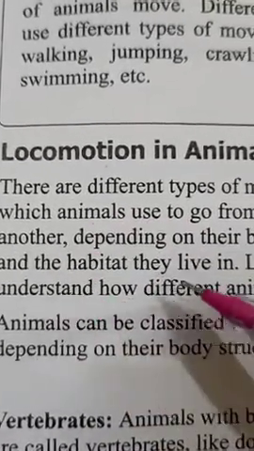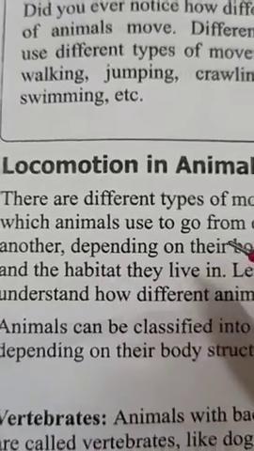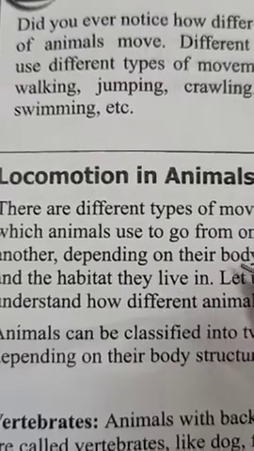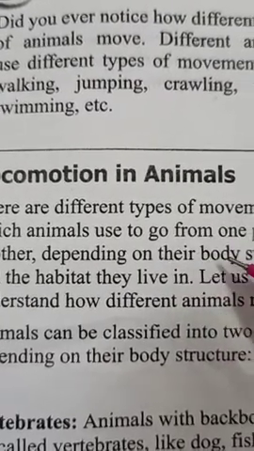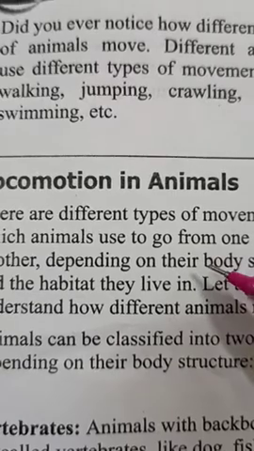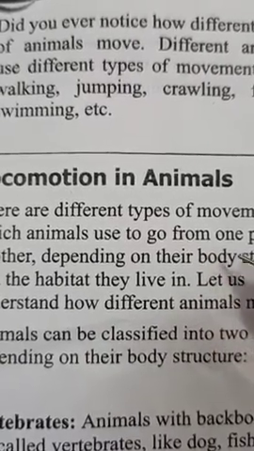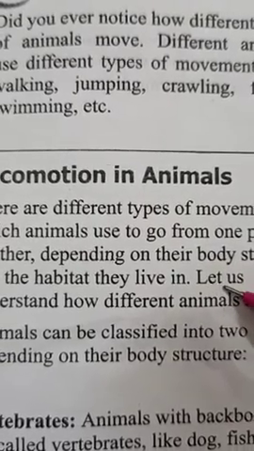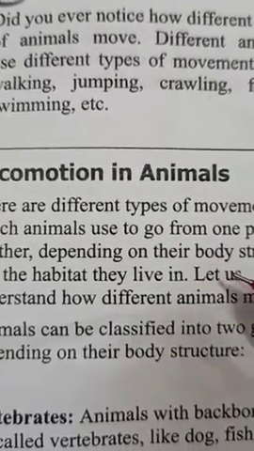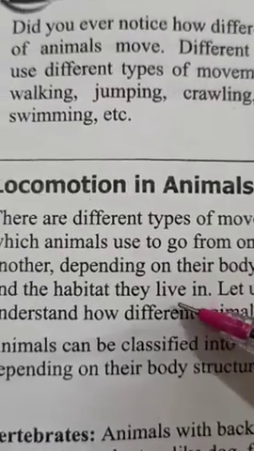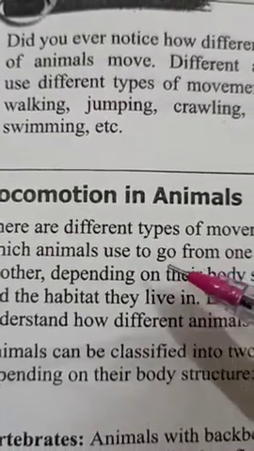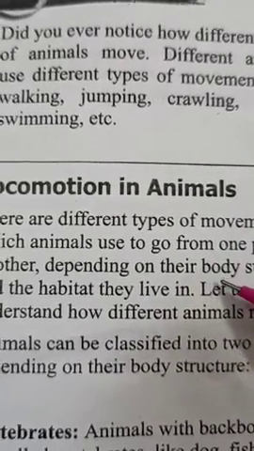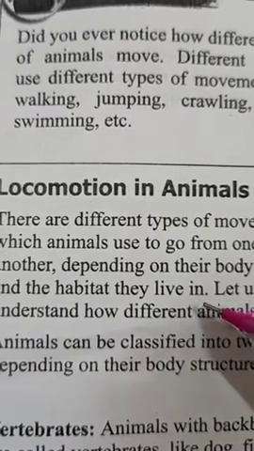So children, in this paragraph they have explained that different types of animals use different types of structures, their body parts, when they move. But movement also depends on the habitat, the place where they live.